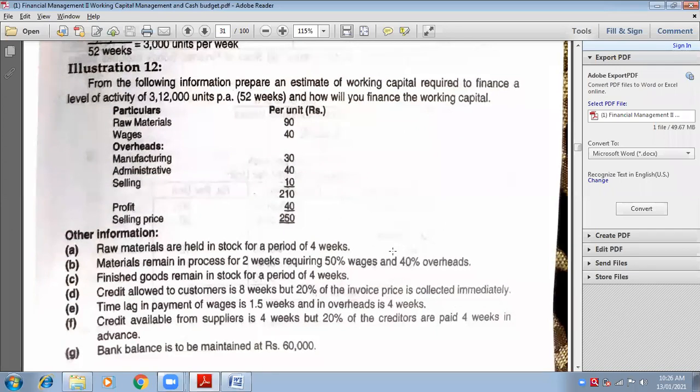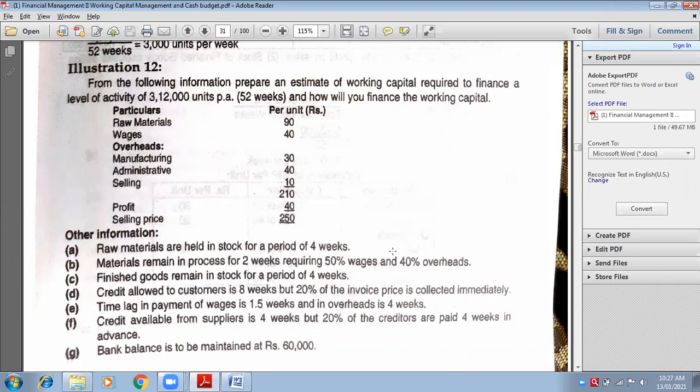Write down how many units are there? 6,000. What is the rate? 138.